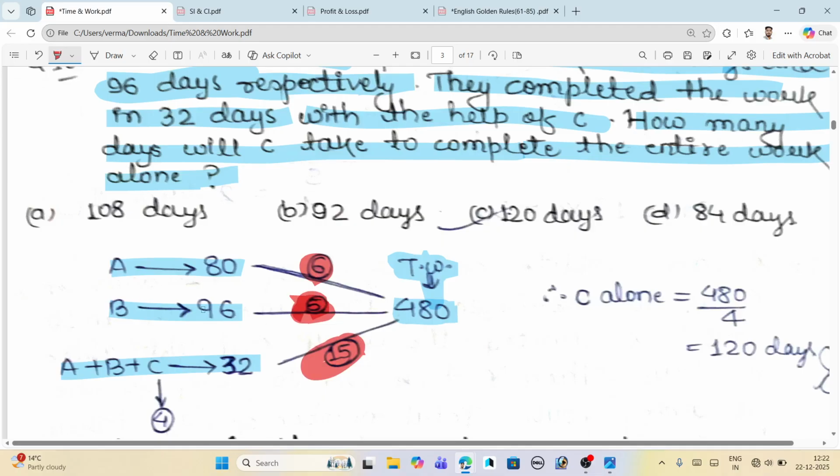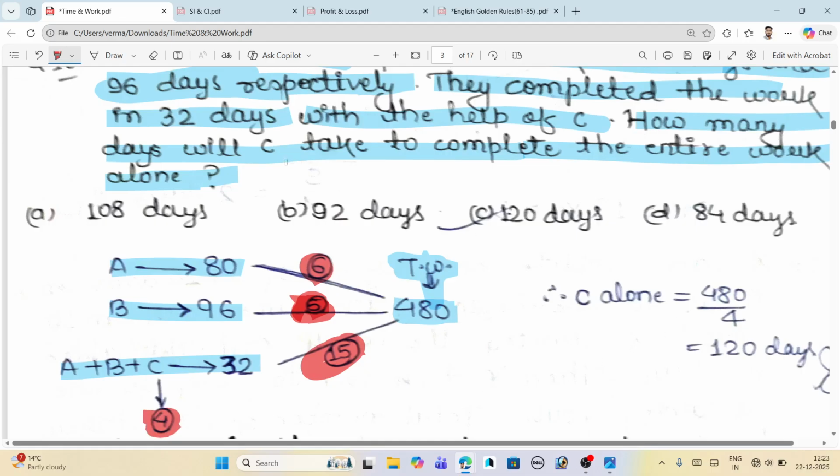When you add the efficiency of A and B, that is 6 plus 5, 11, but the complete efficiency of A plus B plus C is given as 15, and now we have to subtract. 15 minus 11, we will get 4 as the efficiency, and the efficiency belongs to C. This is the efficiency of C.